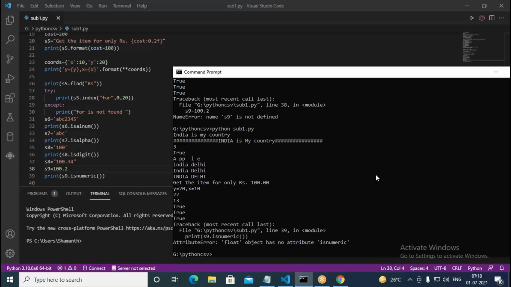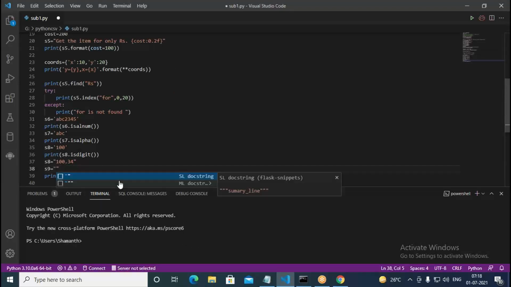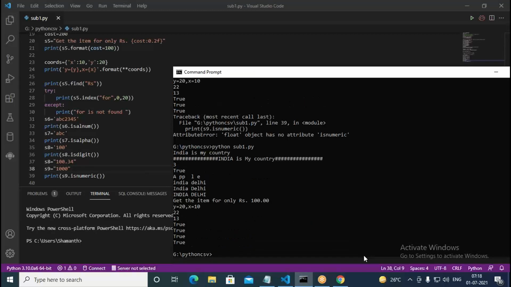So we don't have this, it must be only with the strings. So we can use these functions only with the strings. Then in this, I put only something like 1000. Now try to print whether it is numeric or not. It says true this time, but when you go with the decimal point, it's not accepting.